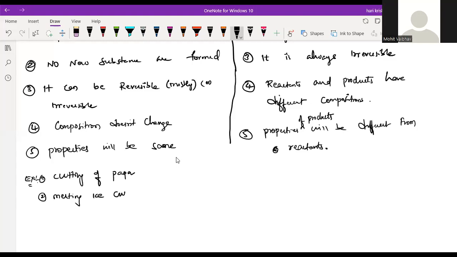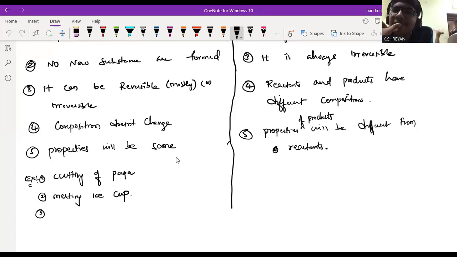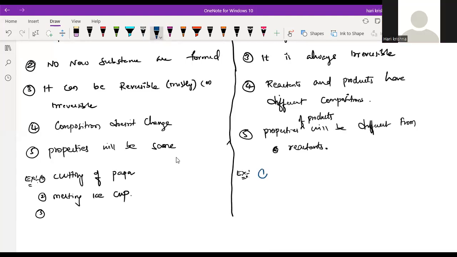Are you thinking sir is teaching only the same topic again and again? Sir, respiration. Respiration will not come under the physical change. Sorry, digestion also will not come under the physical change. Sorry, it is a chemical change. Is it clear? Yes, sir, clear.